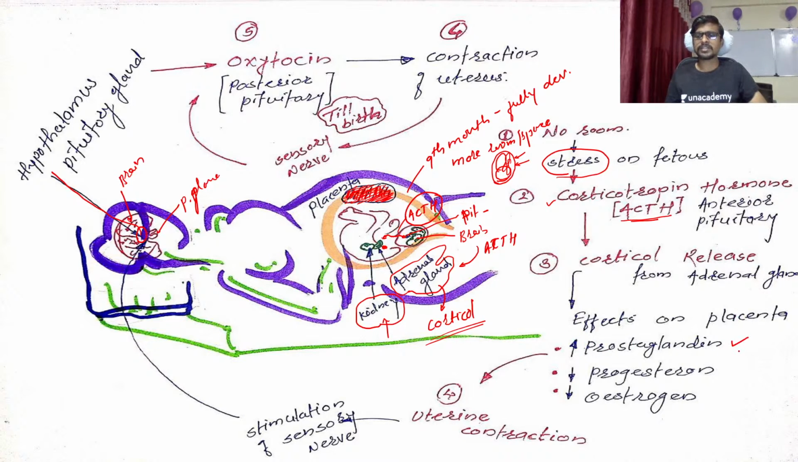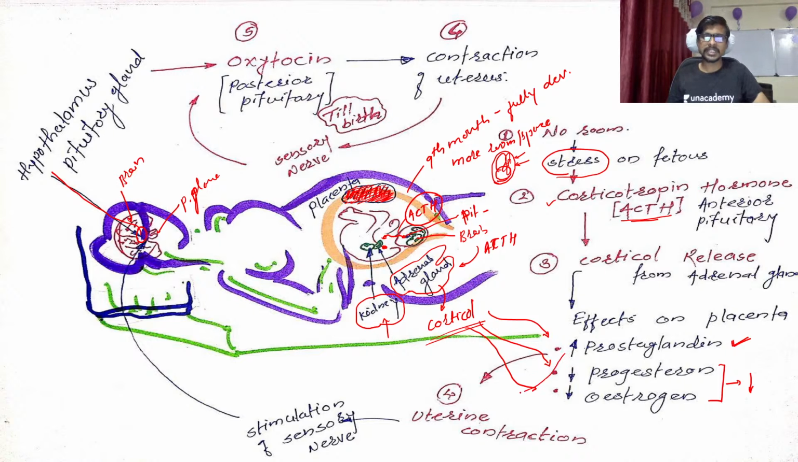Okay, so the release of the cortical hormone results in an increase in the prostaglandin. It also decreases the concentration of progesterone and the concentration of estrogen, so these both hormones are now going to be decreased due to the effect of the cortisol, sorry, cortical hormone.